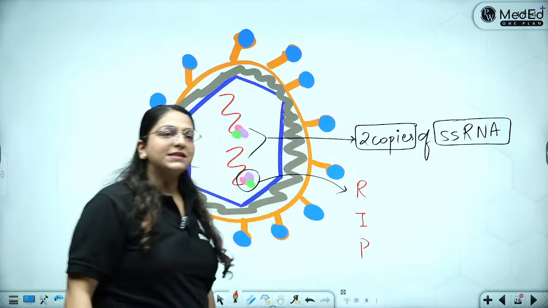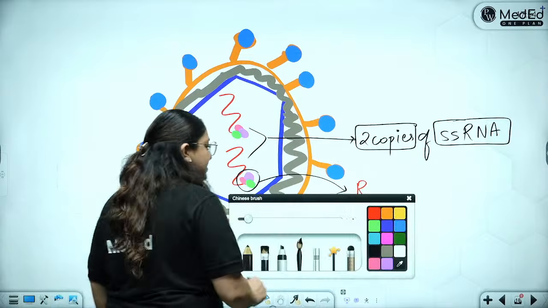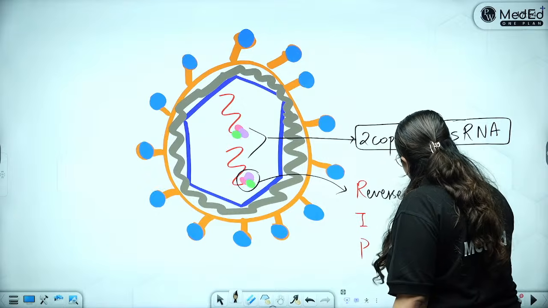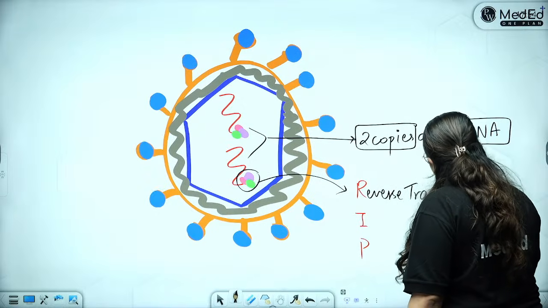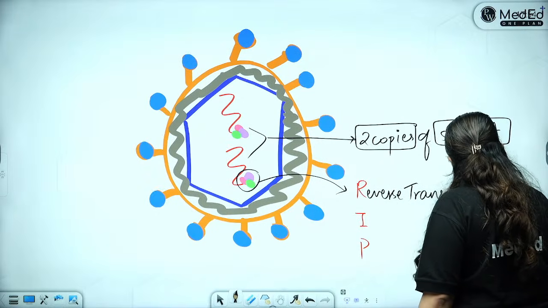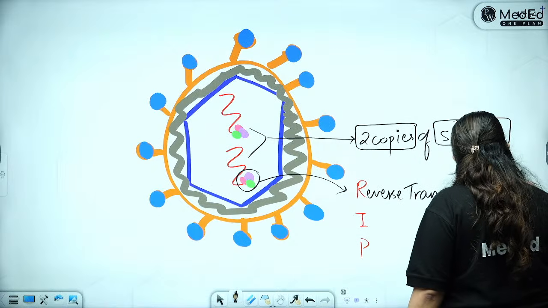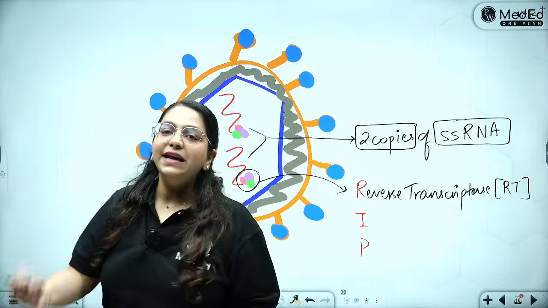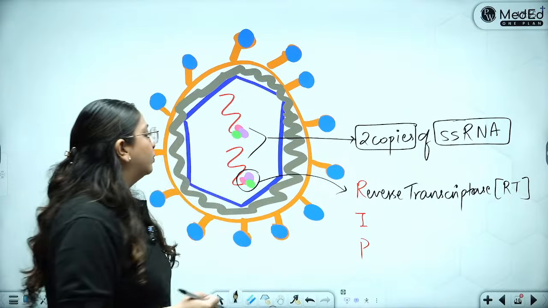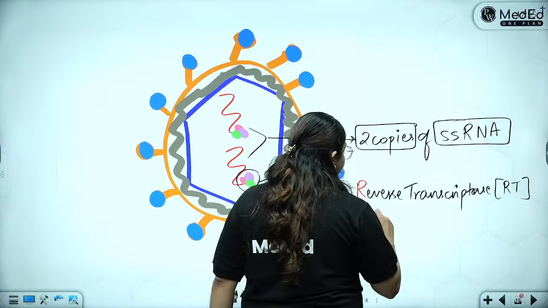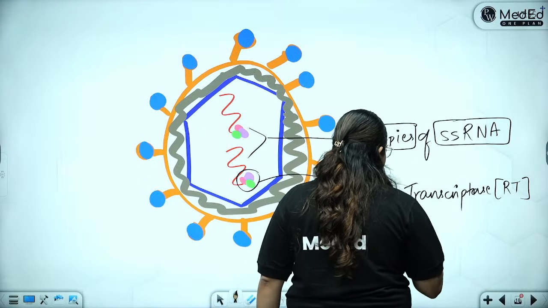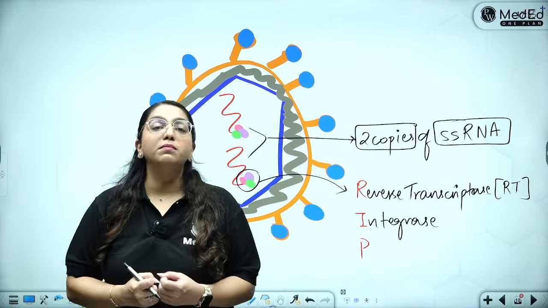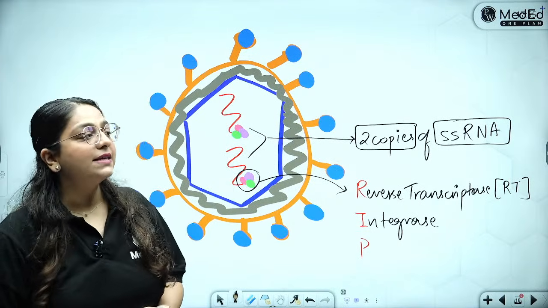RIP, the rest in peace enzymes. What is R? It stands for reverse transcriptase. Of course, it needs the reverse transcriptase enzyme to do reverse transcription, to change its RNA to DNA so that it can integrate with the human being. I stands for integrase. Like I said, the DNA of the virus has to integrate with my DNA. So for that, it needs the integrase enzyme.